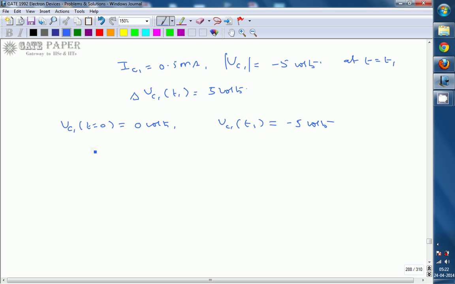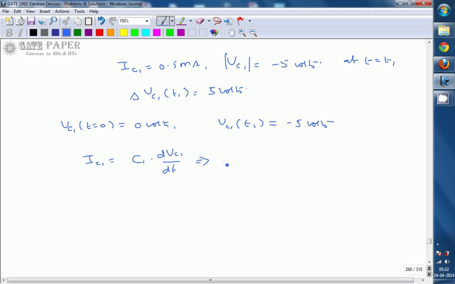By that time, the current flowing through the capacitor can be written as IC1 equal to C1 times dVC1 by dt.